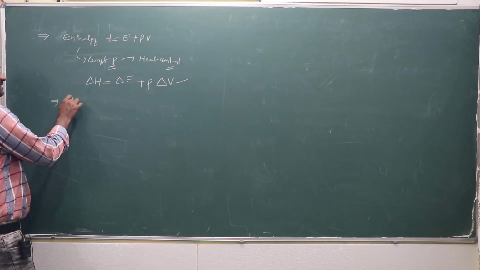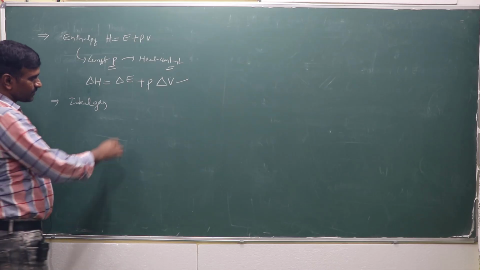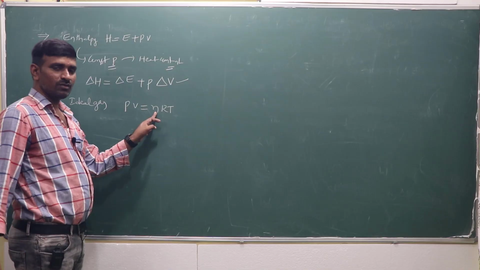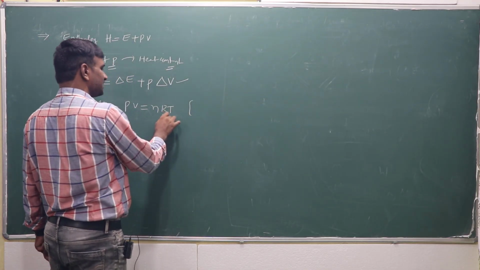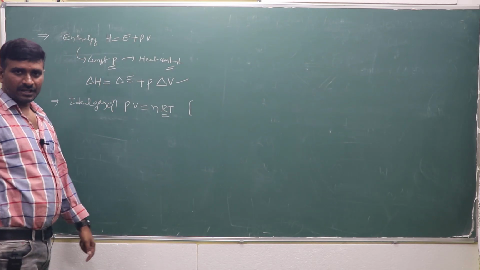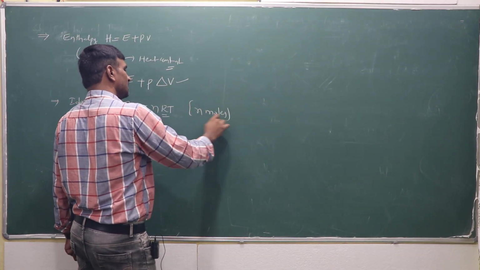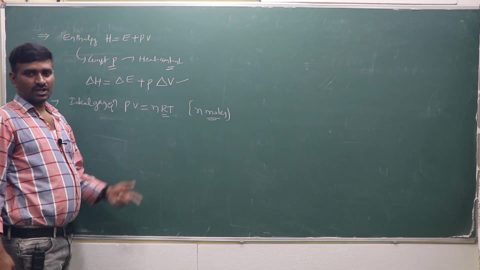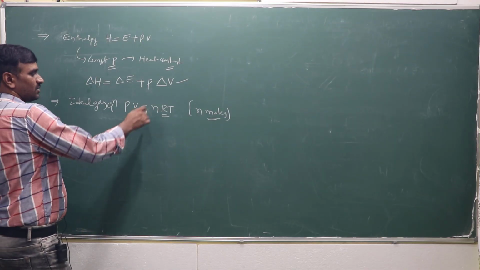If it is an ideal gas system, PV is equal to what? PV is equal to nRT. n is the number of moles, R is the gaseous constant and T is the temperature. The ideal gas equation is PV equals nRT for n moles of ideal gas. If it is 1 mole, PV is equal to RT.